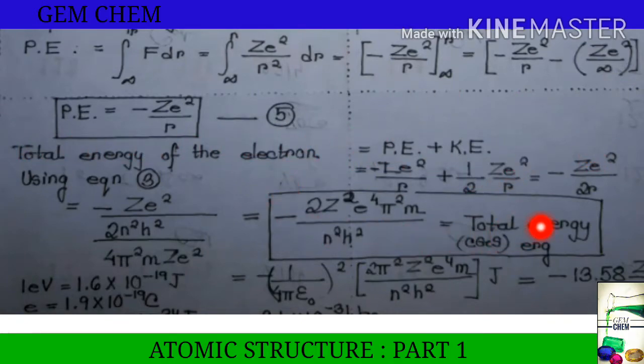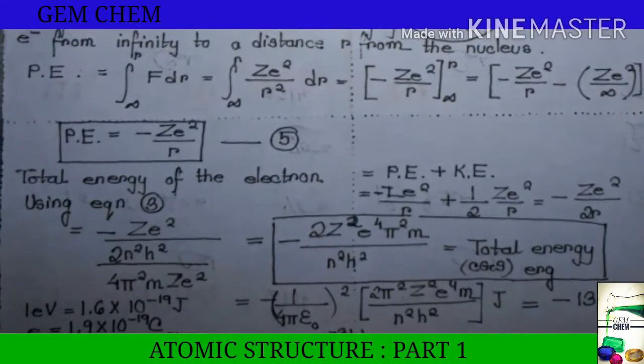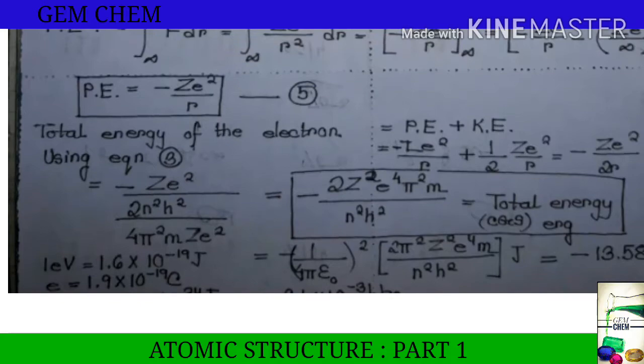The formula of total energy is this one: minus 2 pi square z square e to the power 4 m by n square h square. This is the total energy in CGS unit, that is erg. But if we convert this to the joule unit, we multiply with 1 by 4 pi epsilon naught.